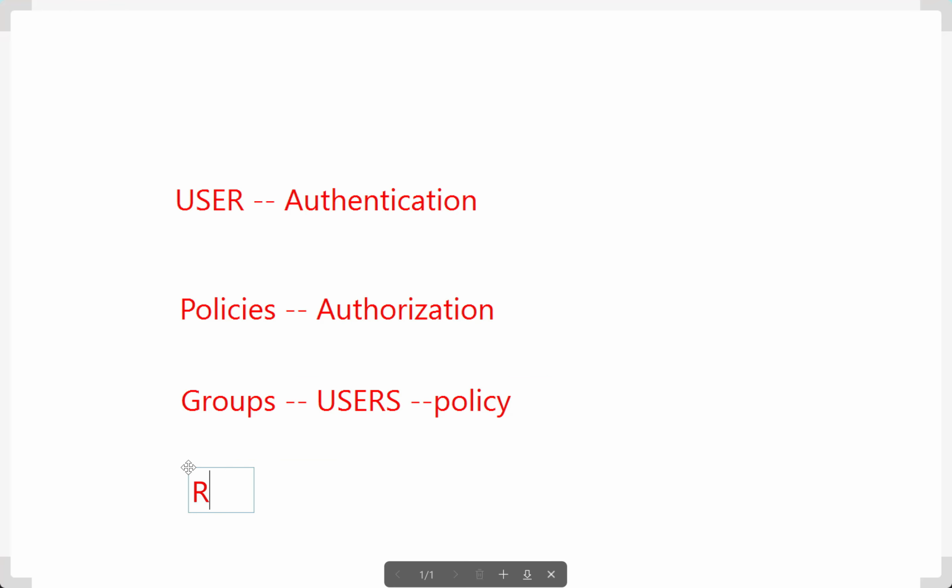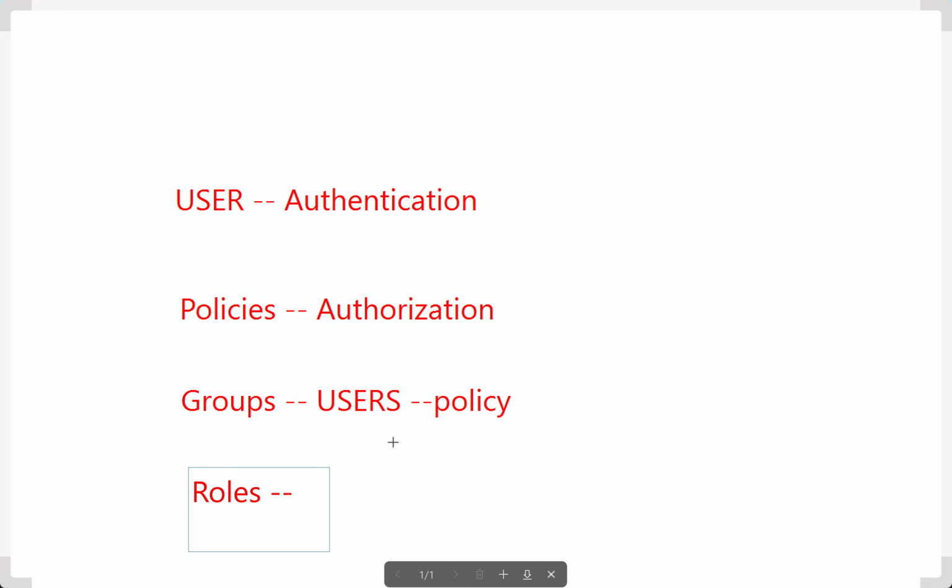There is one more concept called roles. Why do we need roles? Take an example. Consider there is an RDS database inside our AWS account, and there is an external application, and that external application should have access to your RDS DB. How can we configure this in terms of users or roles and policies? For that application, you can't create a user, right? For that, you can create a role, and to that role you can attach the policies, and now that application role can have access to your DB.